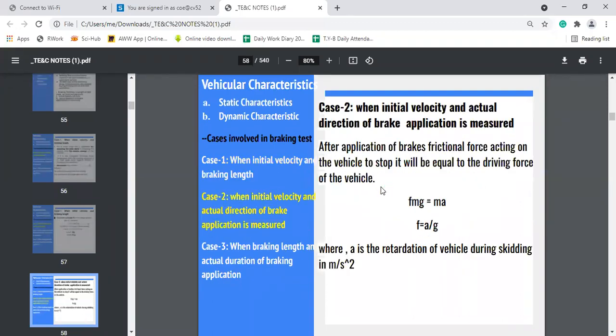Second case is where initial velocity and actual duration of brake application is measured. In this, we have equated the frictional force with the driving force of the vehicle, which is Fmg = ma, and this gives the coefficient of friction as f = a by g, where a is the acceleration during skidding.